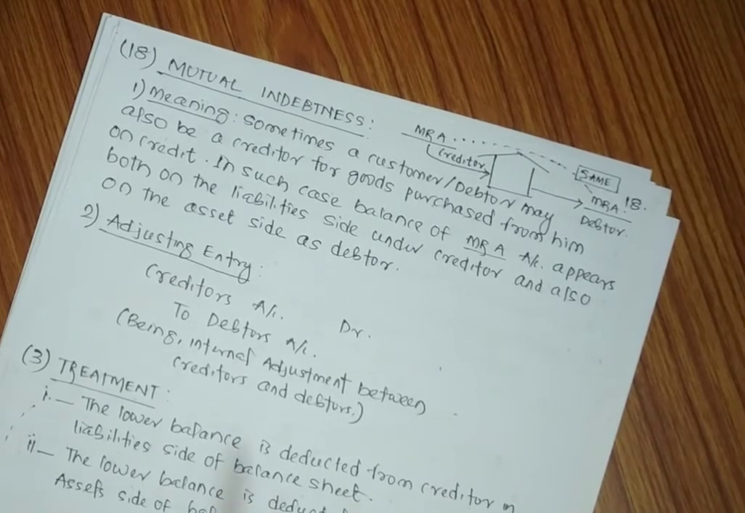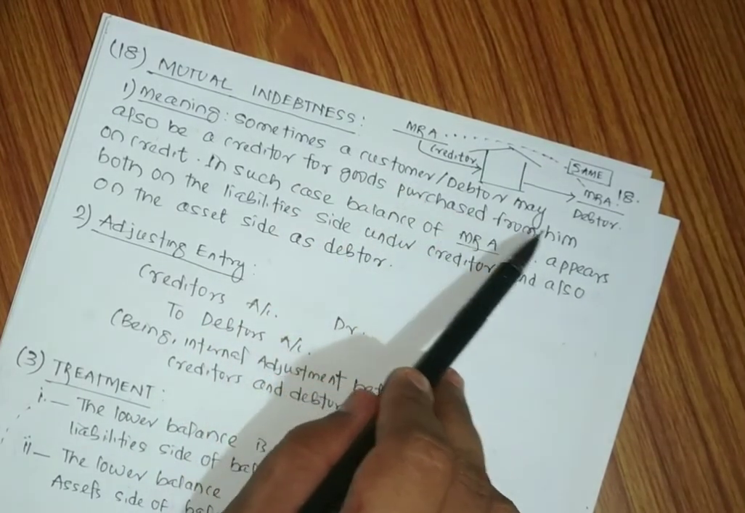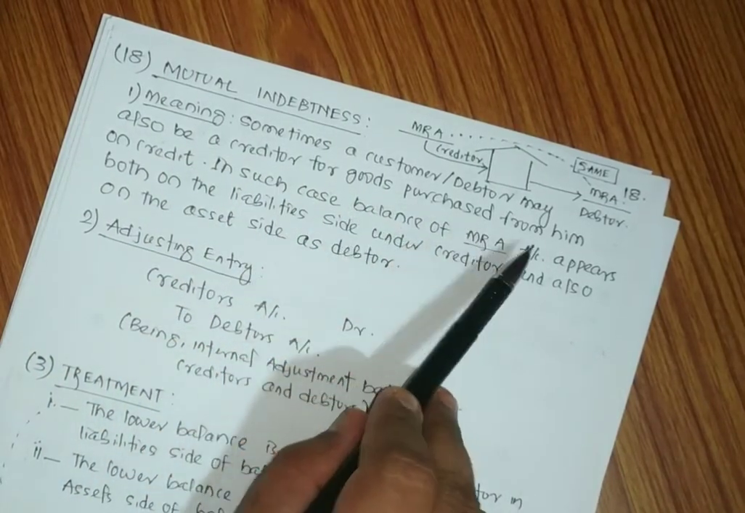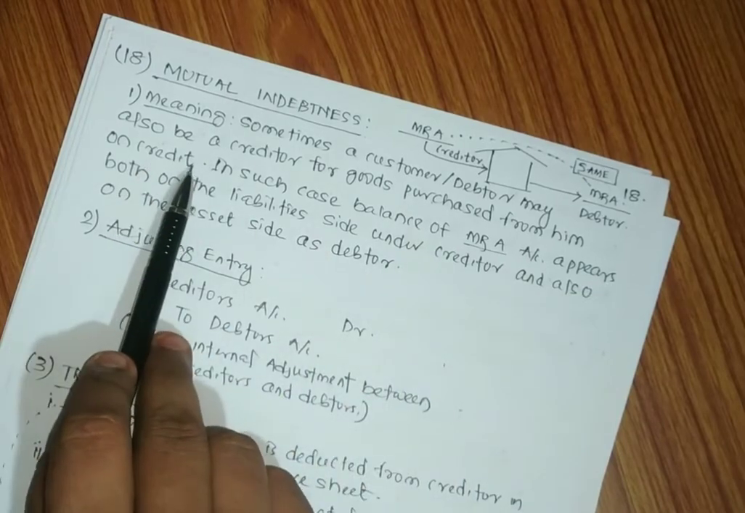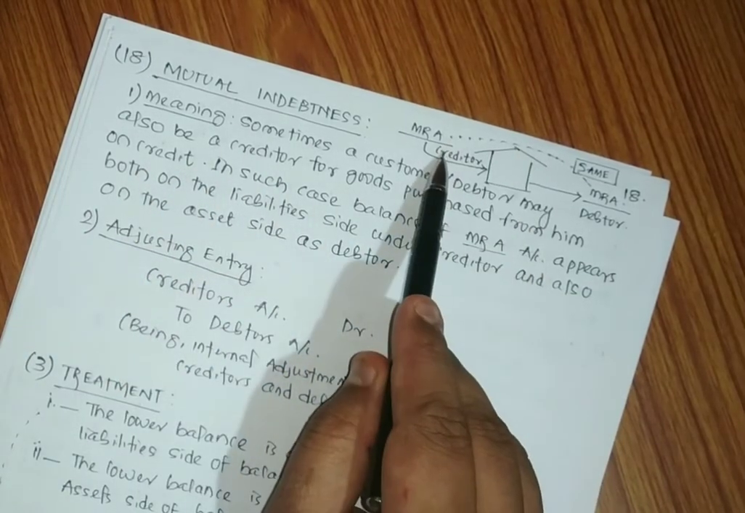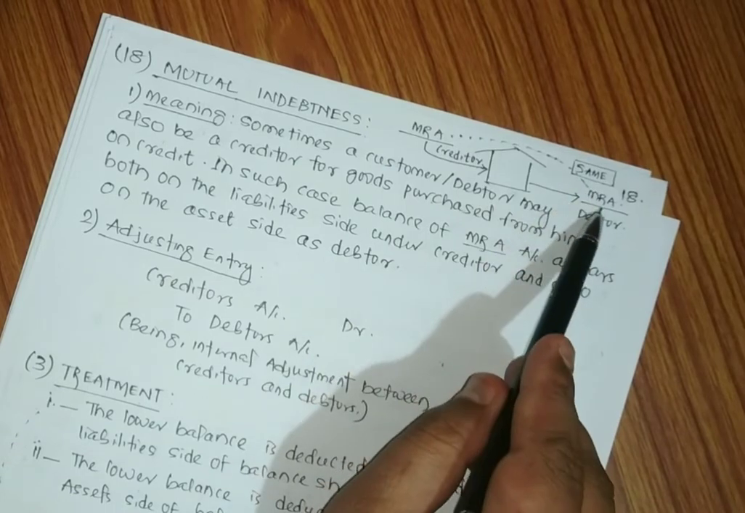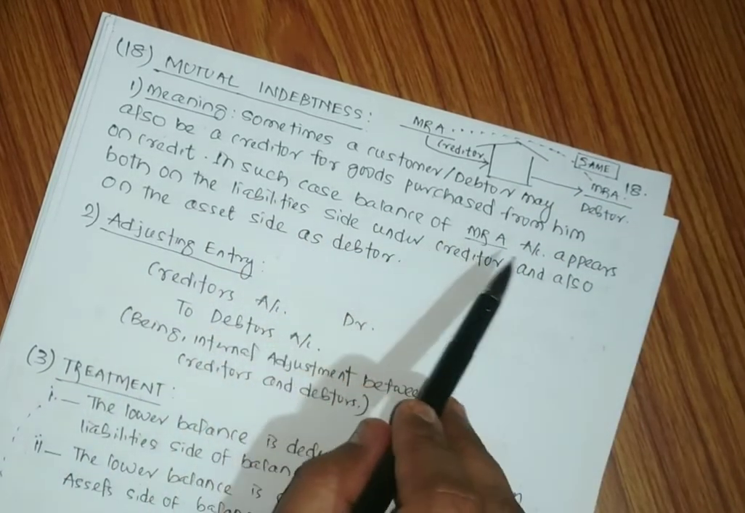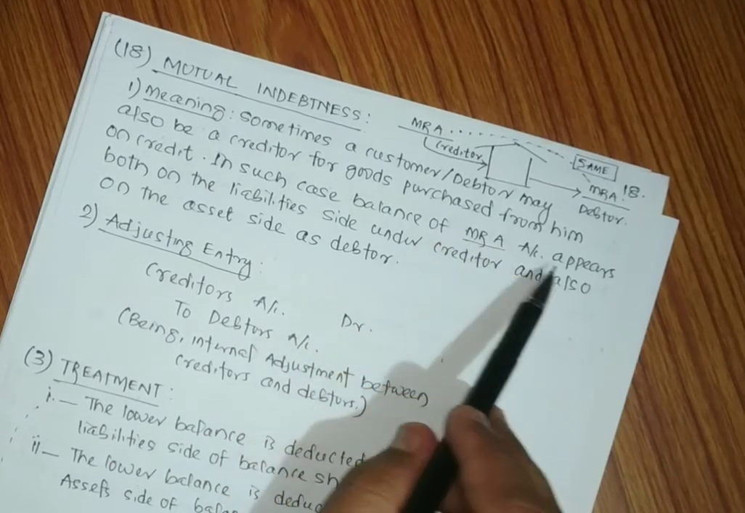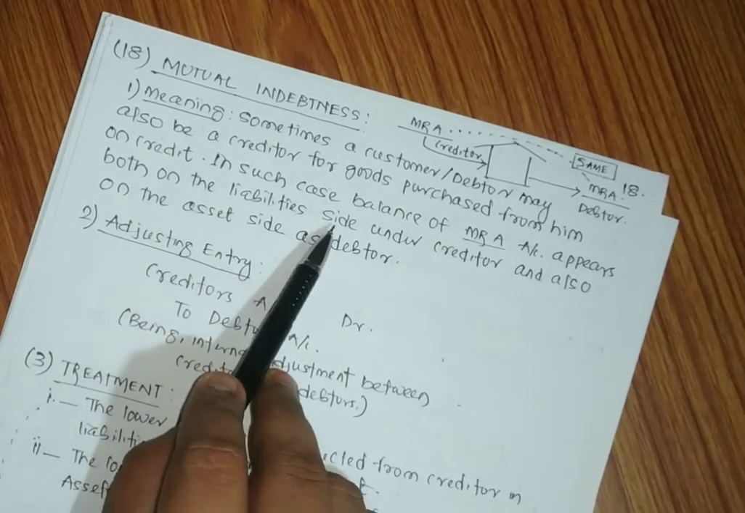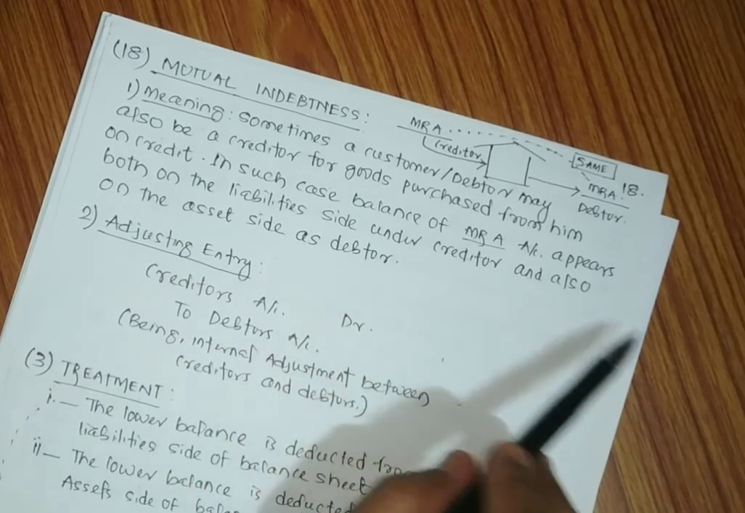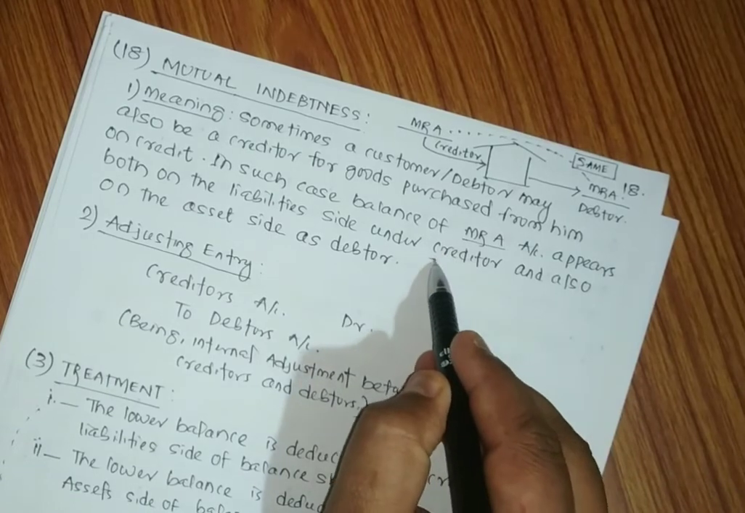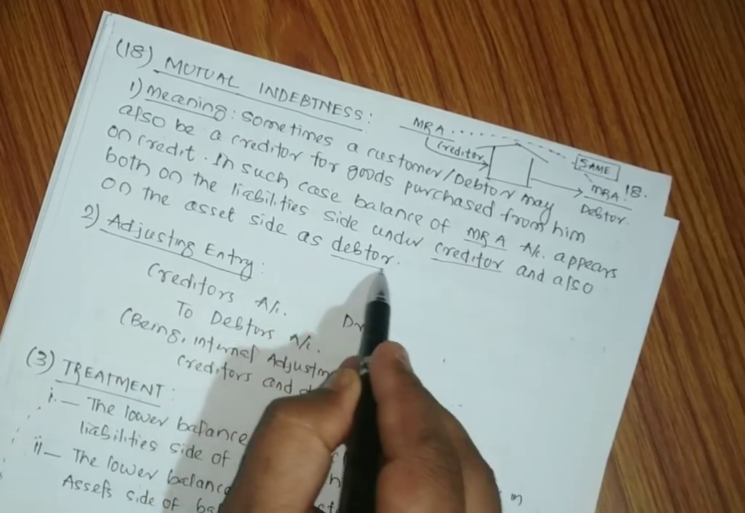So what will be the meaning? Sometimes a customer or debtor may also be a creditor for goods purchased from him on credit. That means at the same time he is our creditor, and at the same time he is our debtor. In such a case, the balance of that person, Mr. A, account appears both on the liability side under creditors and also on the asset side as debtor. So the balance appears as creditor as well as debtor.